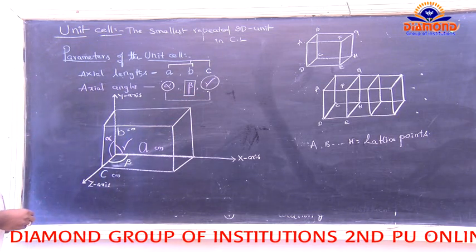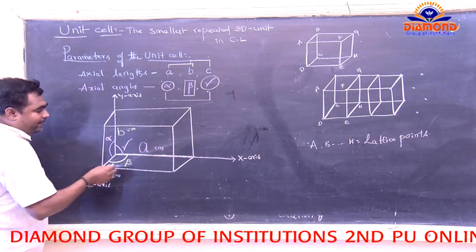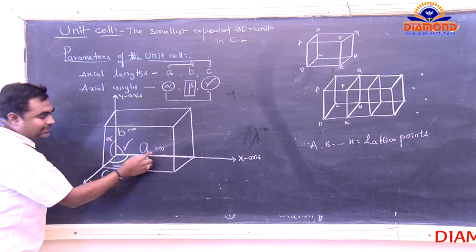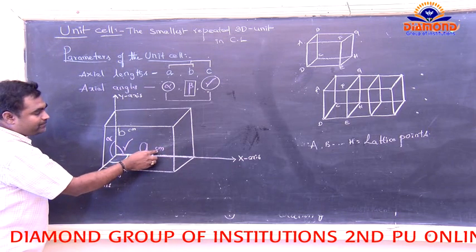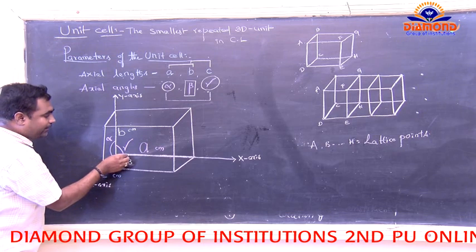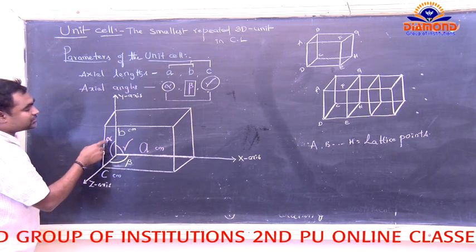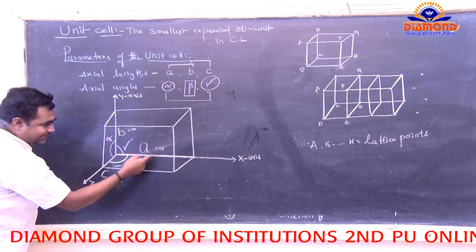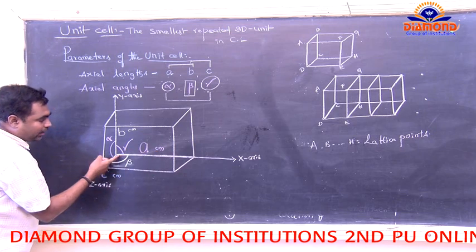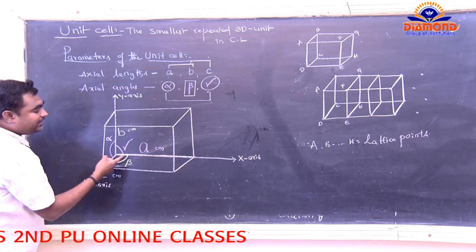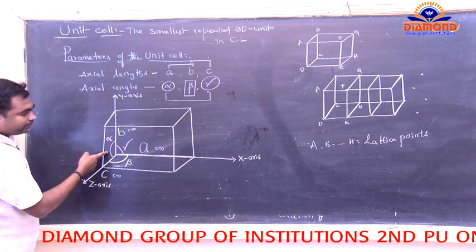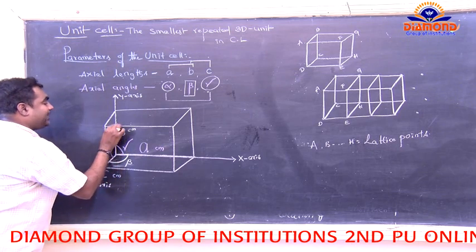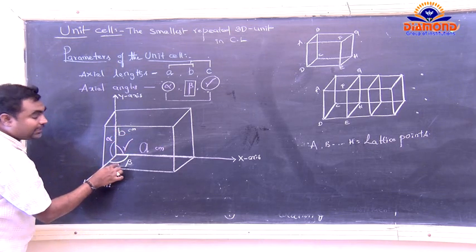Now our tip is there. Simply see here. It is the x-axis. Along the x-axis, the length is a centimeter. The opposite angle of this a belongs to alpha. It is the first technique, and this is the second technique. The opposite angle of the y coordinate, the b centimeter, belongs to beta.